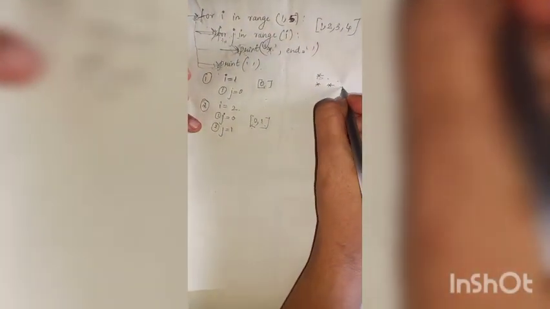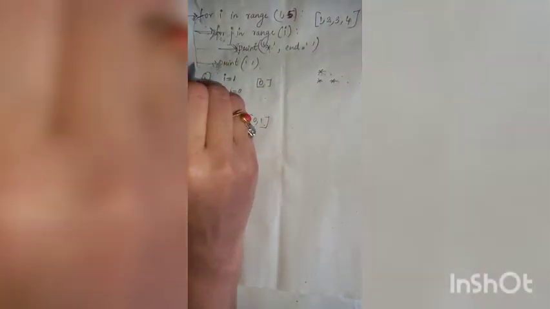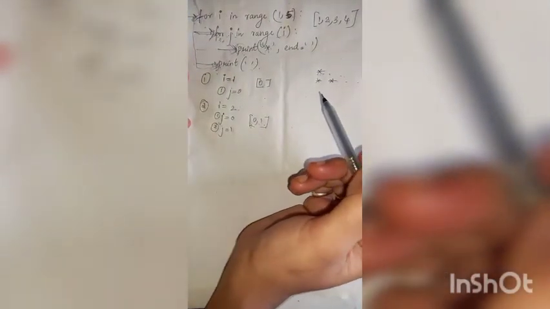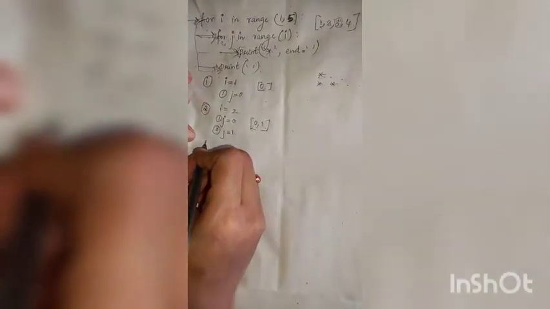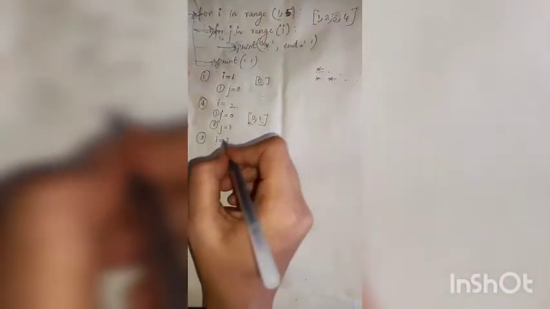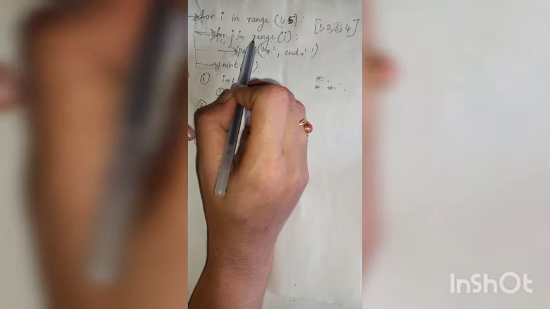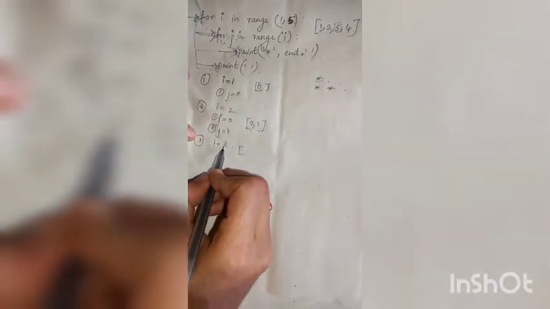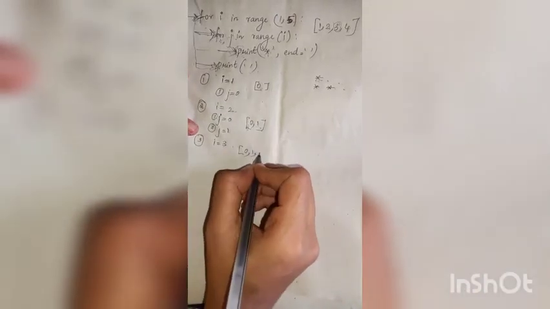So it will print again a space, again a space will be printed. Then this will go to the first for loop. So from the first for loop, the i value will become the next value, that is 3. So in the third iteration, i is equal to 3. Then the j value, the range function is j in range of i. So i is 3, so j can have values 0, 1, 2, that is 3 minus 1.